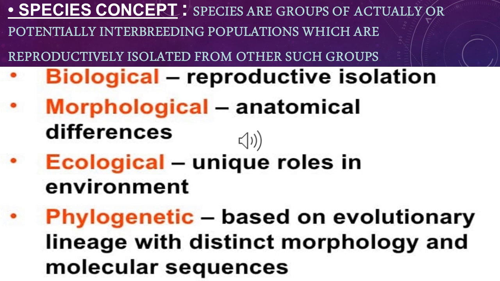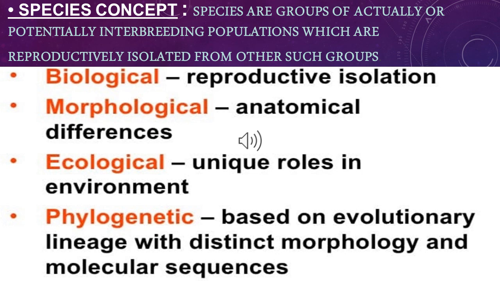Biological species concept tells about the reproductive isolation of organisms of the same group or different groups. Morphological species concept tells about the outer or characteristic features of organisms.